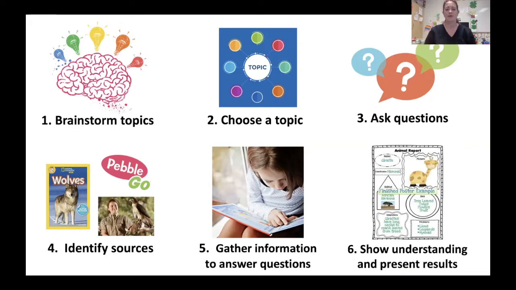Number four, identify sources. We've been using our Raz Kids book. Today I'm going to show you Pebble Go and Epic, but I think you've probably already been using that. Number five is gathering information to answer questions. That's actually researching. And number six is showing our understanding by presenting our results, and we'll do that after our research is already done.